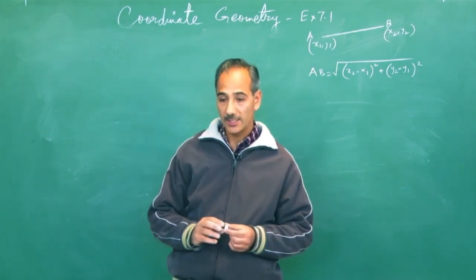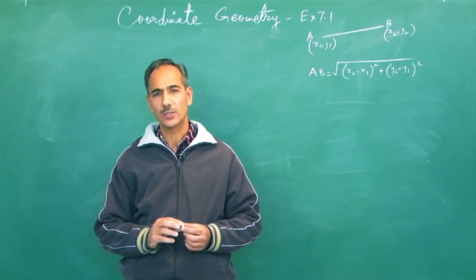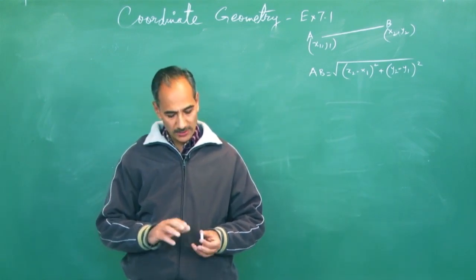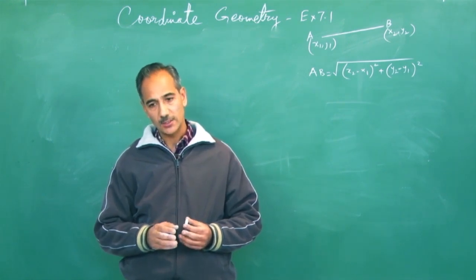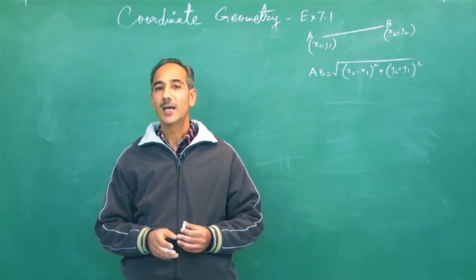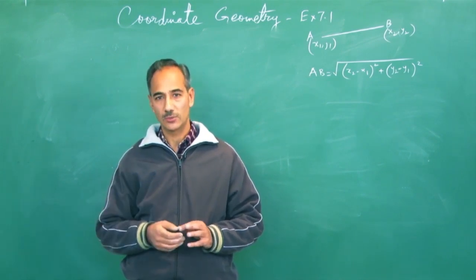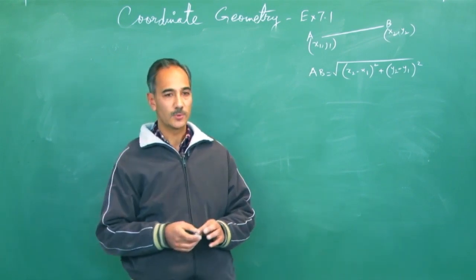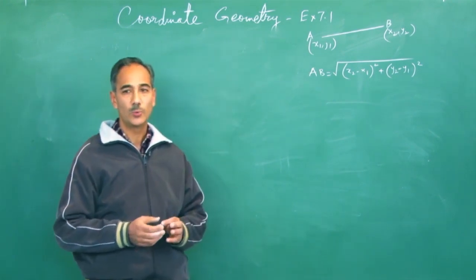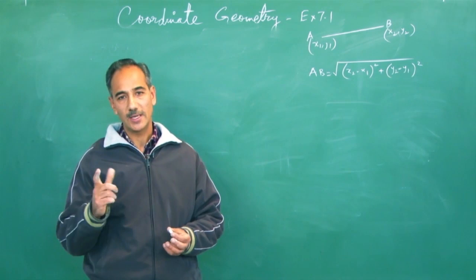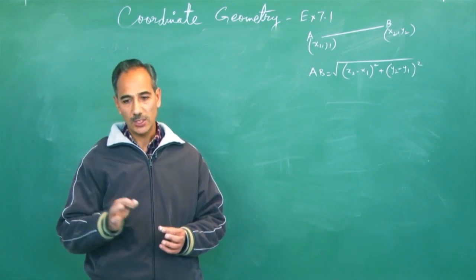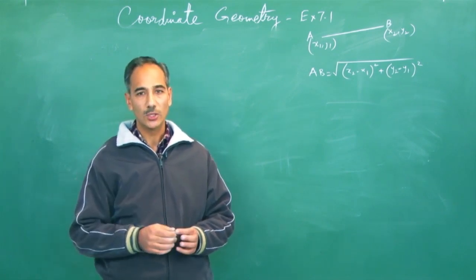It means 3 points are there, and you are asked to prove that these 3 points are collinear. So I will take it once I start the area result. In fact, we could do it using the section formula also, and we can do it using the distance formula also. Let me explain a little bit about collinearity of points. See, if you take 2 points, they are always collinear, because as per Euclid, 2 points determine a unique line. Now 3 points can be collinear or they can be non-collinear.